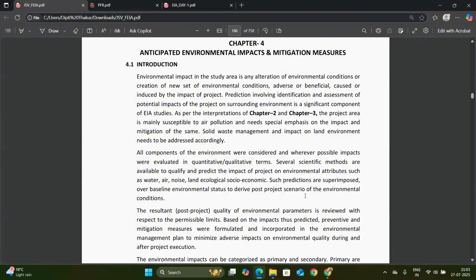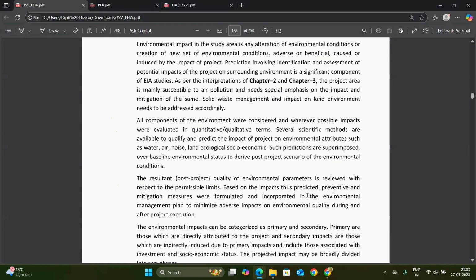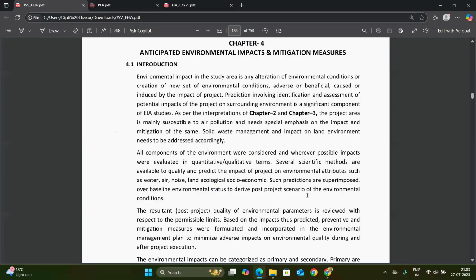So after the full three-month survey of the description of the environment, after all the component analysis, we will move on to the impact. What are the major impacts that will happen at the project site, and what are the mitigation measures for that by the project proponent. Next.